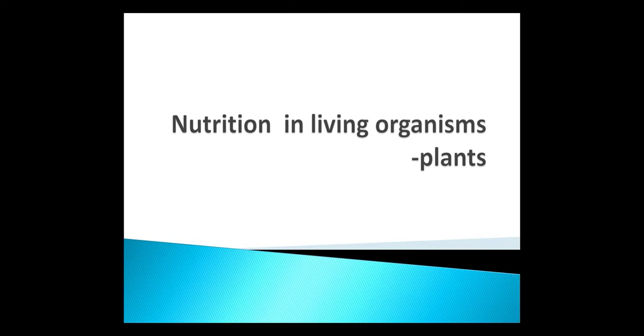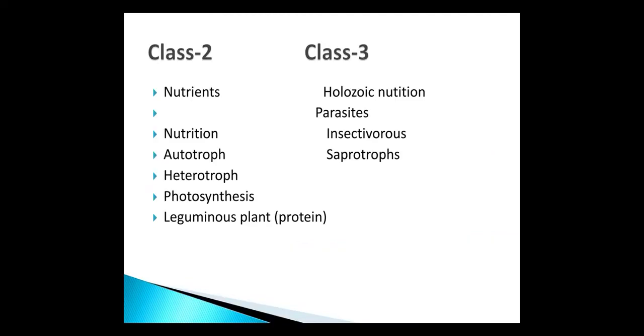Today, we will complete our chapter 1, Nutrition in Living Organisms. So, firstly, we recall the various important points of the chapter. In class 1, we introduced the chapter. In class 2, we studied nutrients, nutrition, autotroph, heterotroph, photosynthesis, and leguminous plants.